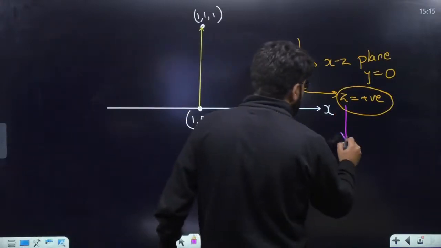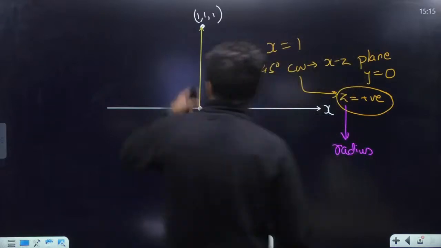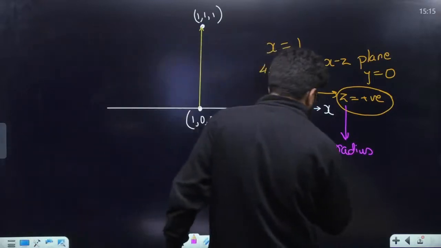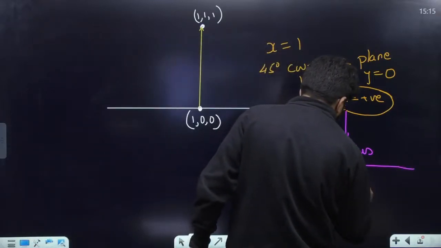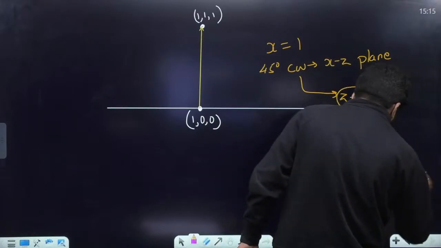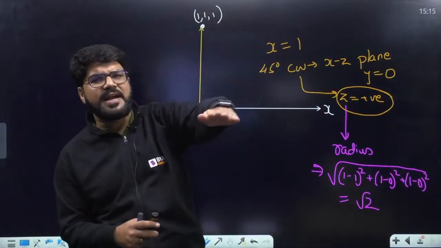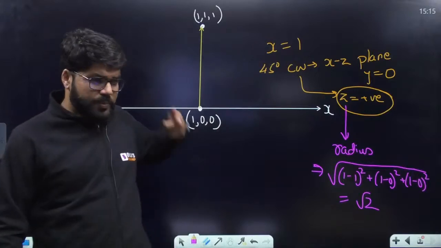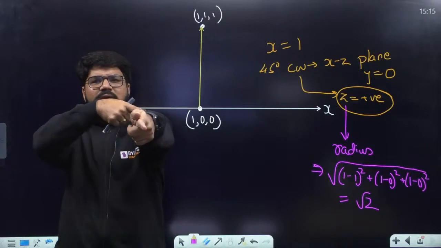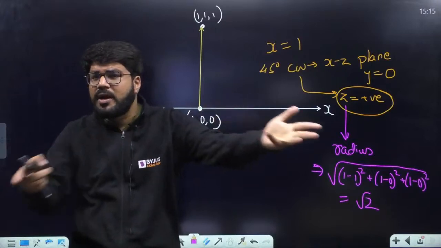Acha, what should be the value of z? The value of z will come up as the radius, the radius of rotation. Now, what is the radius of rotation? 1 minus 1 cancel. The radius turning out for the rotation is under root of the distance formula: 1 minus 1 whole square, 1 minus 0 whole square, plus again 1 minus 0 whole square, and this is root 2. The z coordinate will come up equal to that radius. So where do I fall on the z axis? Equal to the radius. जितना ये radius है उतना ही z axis में fall करेंगे, so the answer is A.